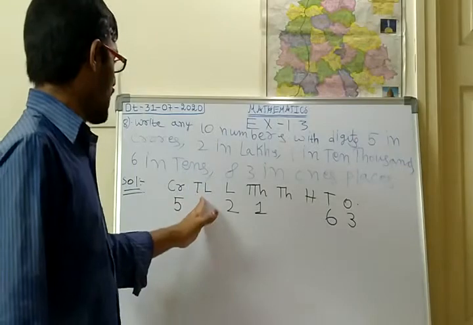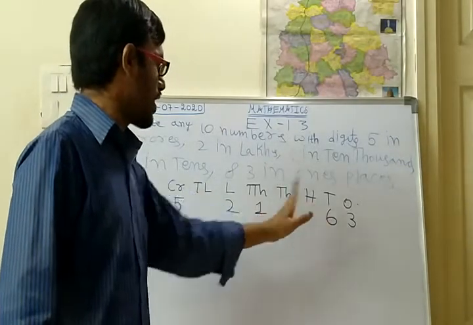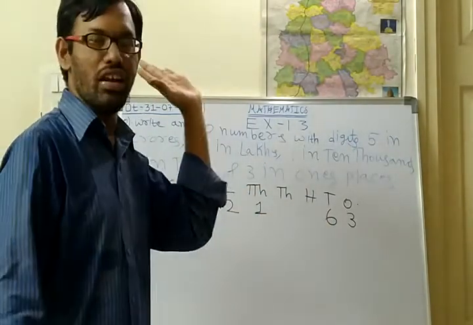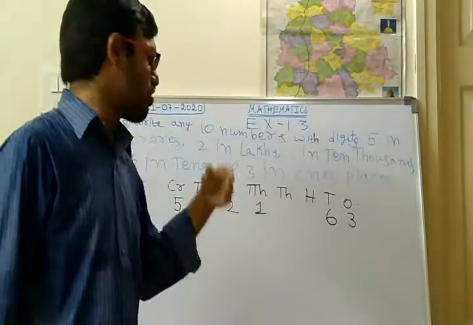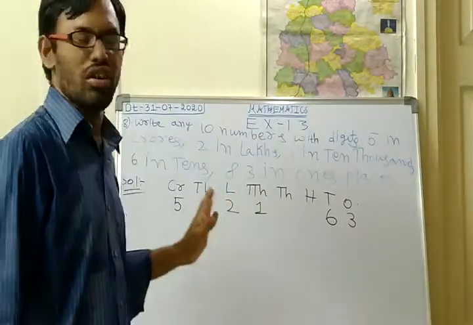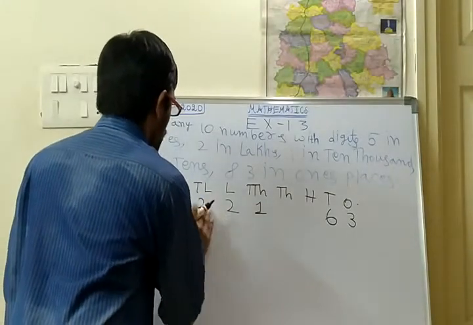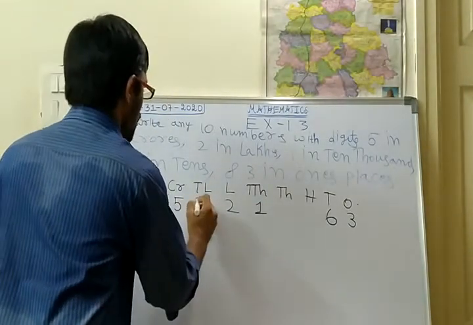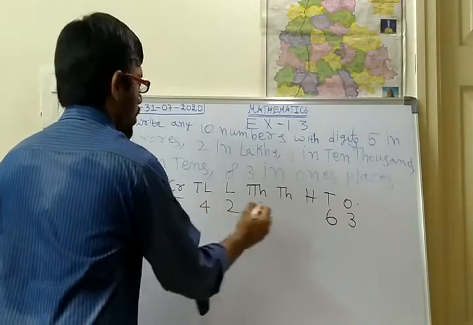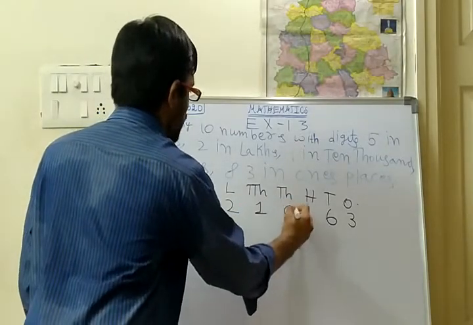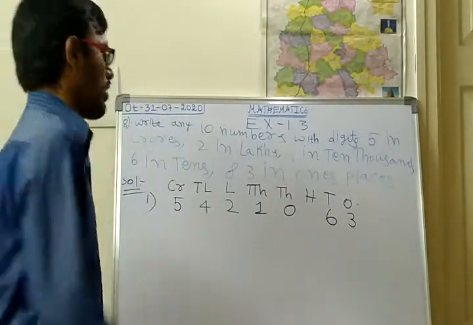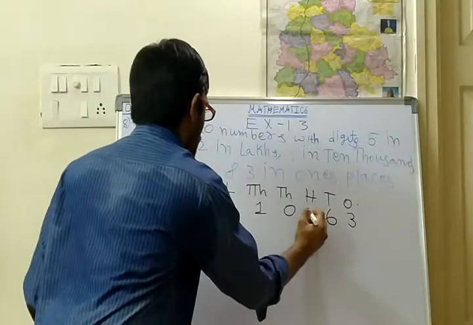In the 10 lakhs, in the thousands, in the hundreds, it is your wish, you can write any digit, 0 to 9, whatever digit you want. So for the first one, in the 10 lakhs I am writing 4. In the thousands I am writing 0. So this is one number, and in the hundreds I am writing 7.